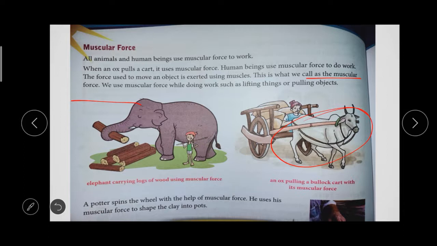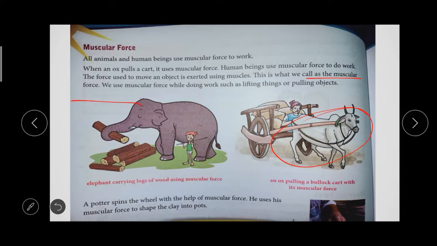They rotate the wheel with the help of muscular force and make the pot. They use their muscular force to change the shape of the pot. So for all works we need muscular force.